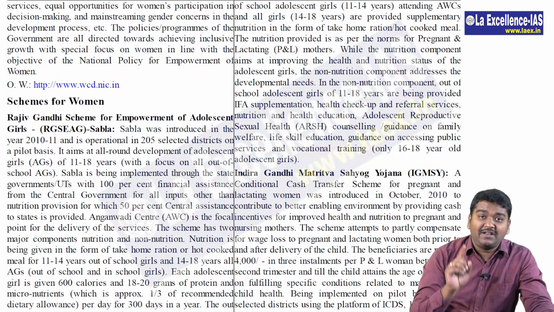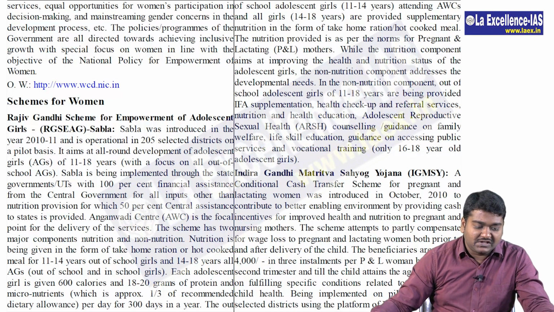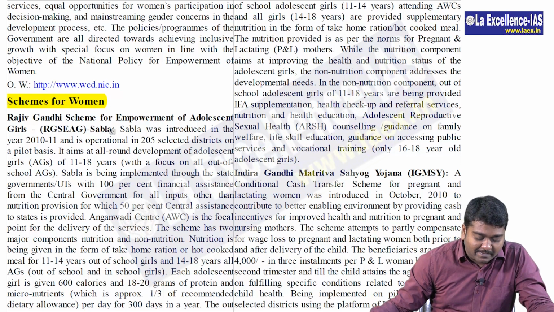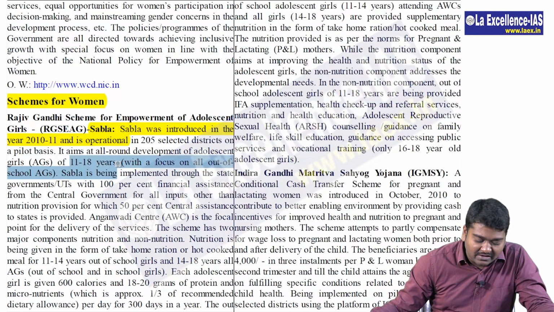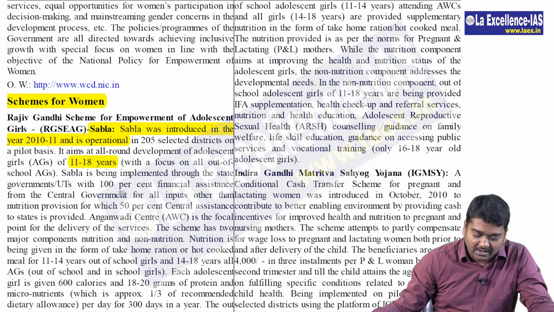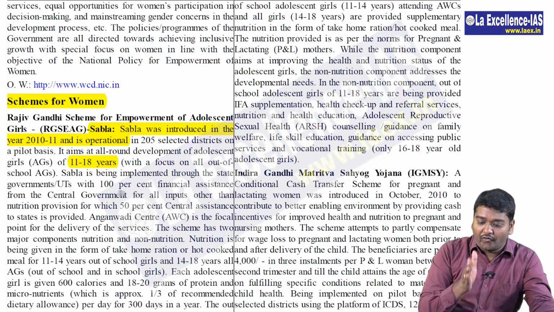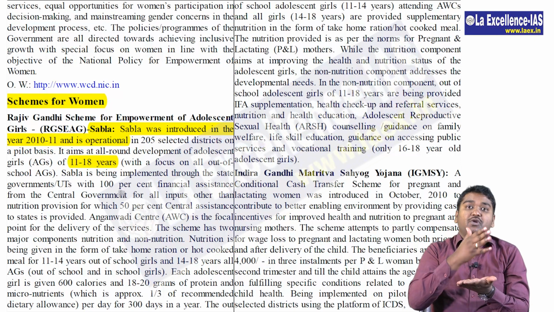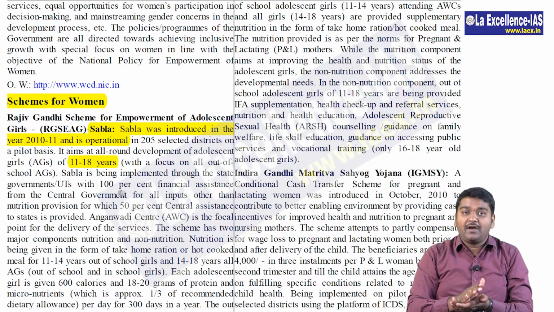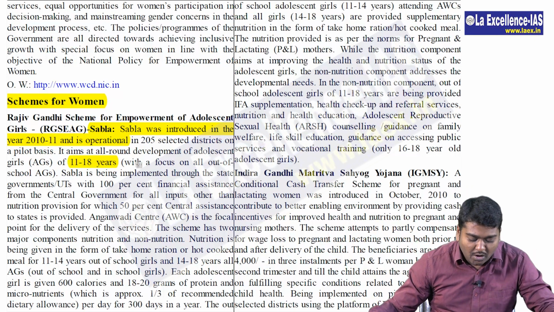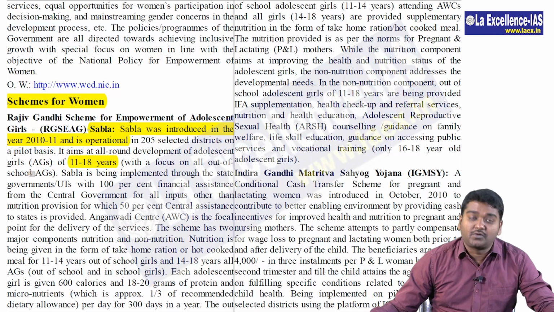Let's go to page 791, where the focus is all about the schemes for women. So when we look at the schemes, the first scheme is Sabala, which is actually for adolescent girls from age 11 years to 18 years with a focus on all out of school adolescent girls. The reason for this is that all children from 6 to 14 will be given midday meal scheme. Those who are left out between 11 to 14 will be given here. Those from 15 to 18 who are not getting the midday meal scheme, everyone will be included.